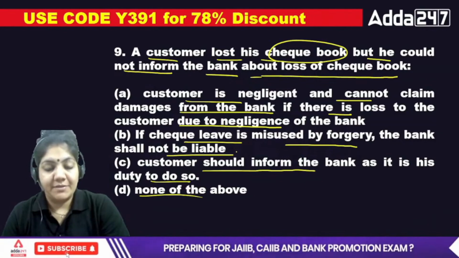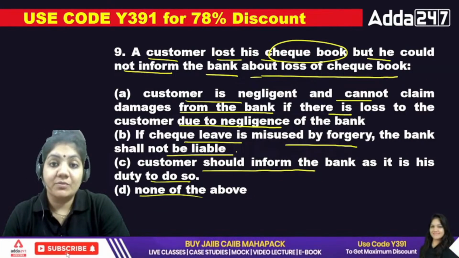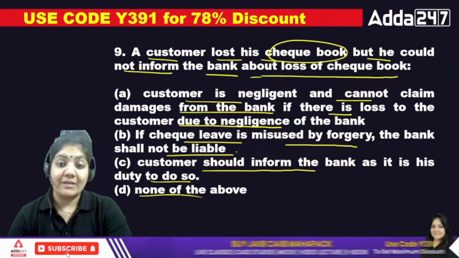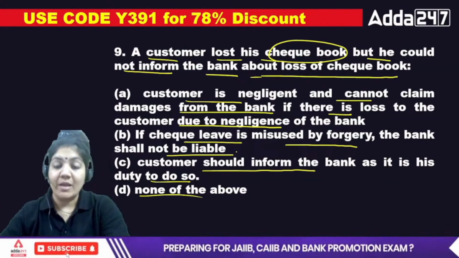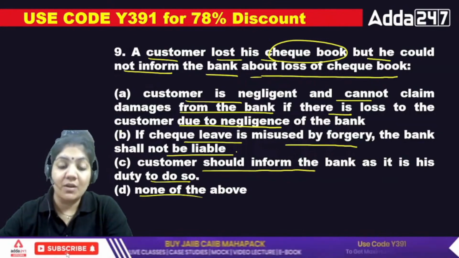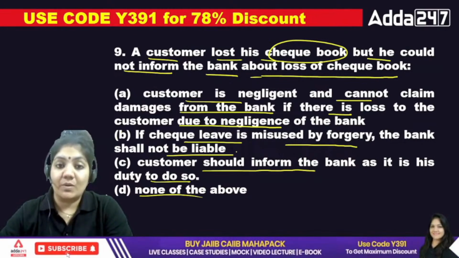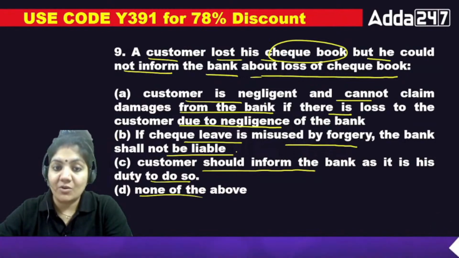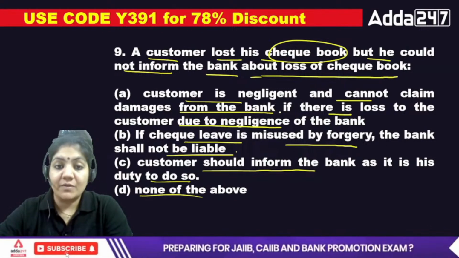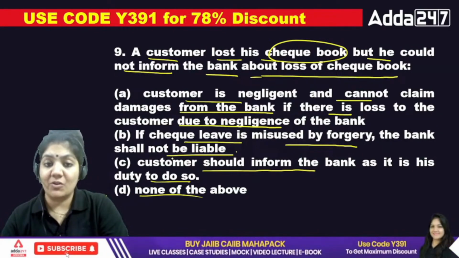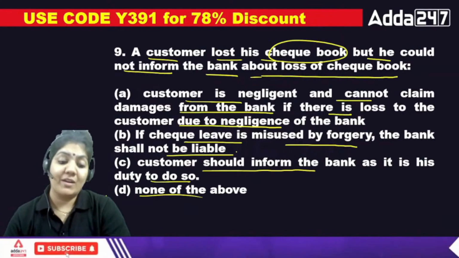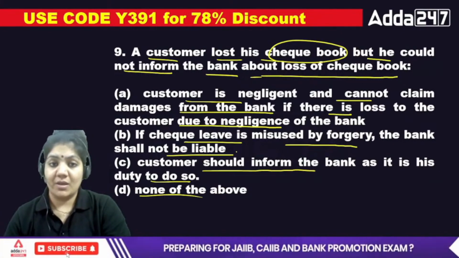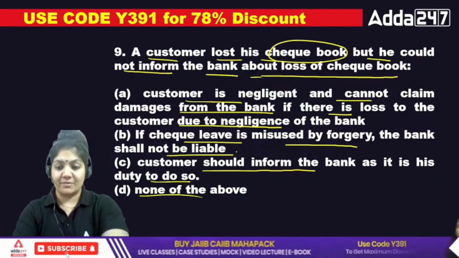Tell me the ninth answer. These questions are totally related to the Negotiable Instruments Act, and that act is very, very important. In this one, if the checkbook is lost, first of all, none of the above will be the right one. The customer is negligent and cannot claim damages from the bank, if the check leaf is misused by forgery the bank shall not be liable, and the customer should inform. It is not the duty of the customer to inform if it is lost. So that's why D is the right answer.